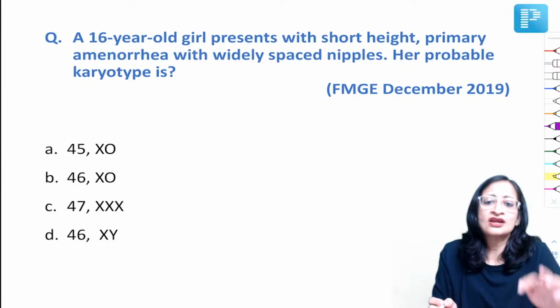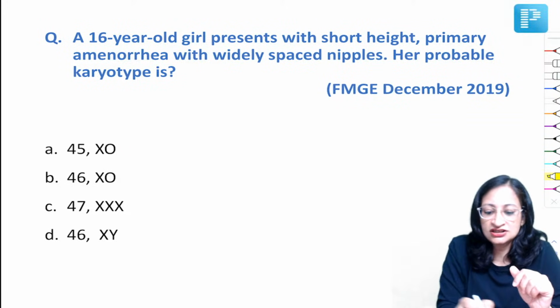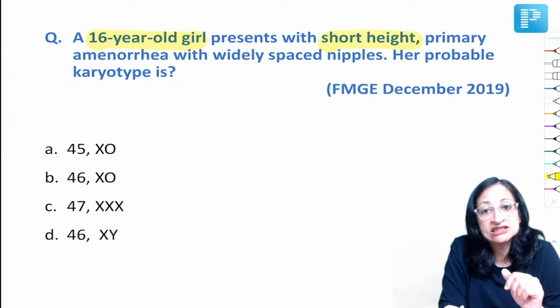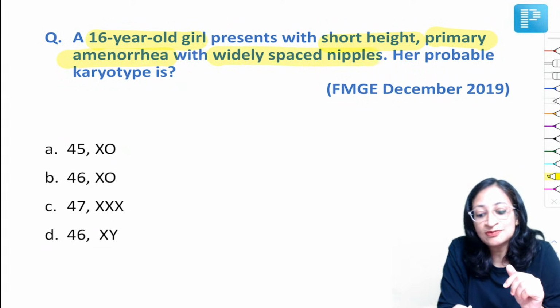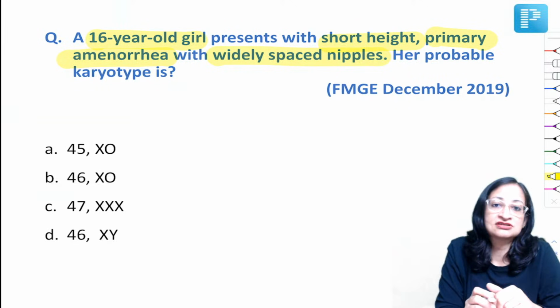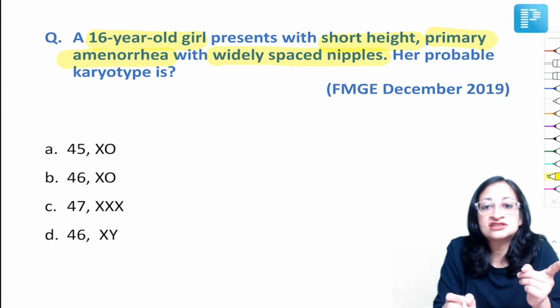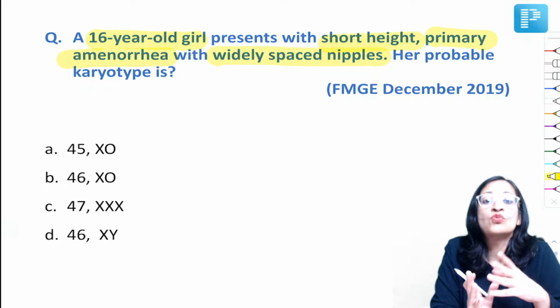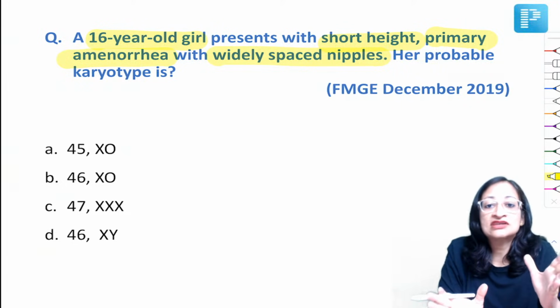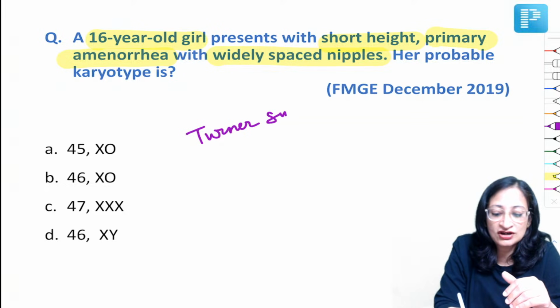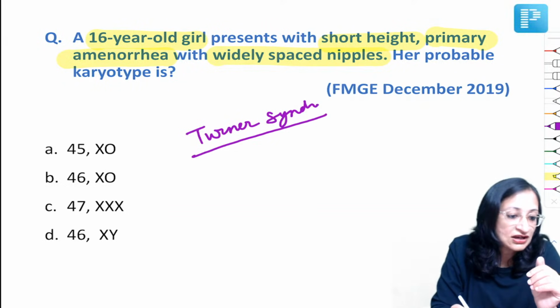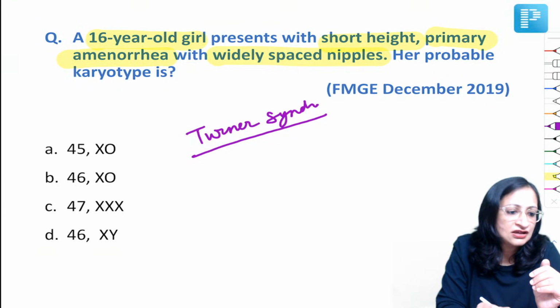A 16-year-old girl presents with short height and primary amenorrhea, that means her menarche has not yet been attained, so delayed puberty is there. Widely spaced nipples. Her probable karyotype is? In a girl with short stature, primary amenorrhea, and widely spaced nipples, we will think of Turner syndrome, and we all know the karyotype picture in Turner syndrome. What do you get in the karyotype of Turner syndrome? Very good. The answer is A.